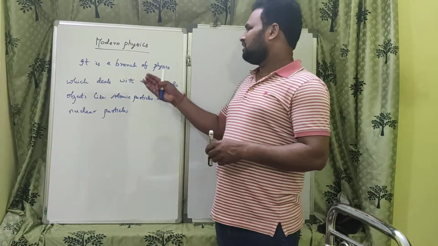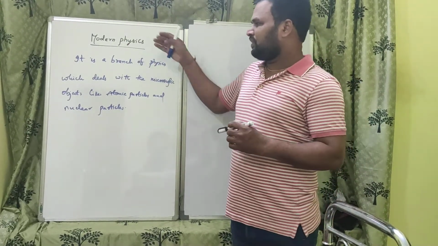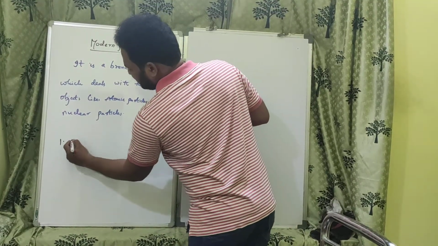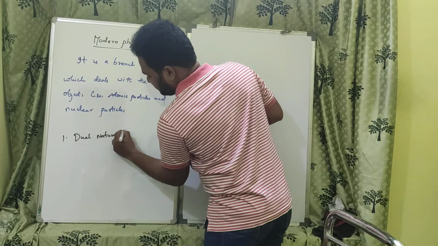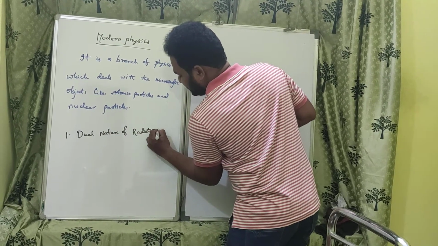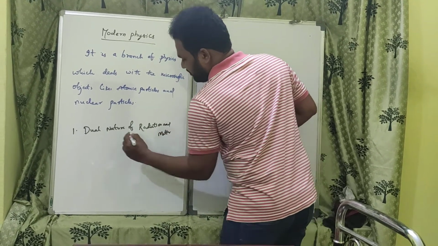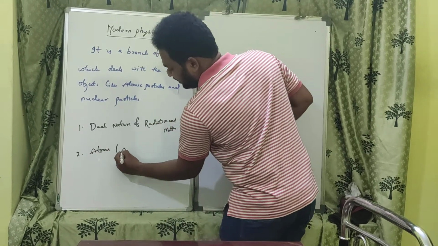Especially in this modern physics, in our CBSE, we have three parts. One is dual nature of radiation and matter. Another one is atoms, that is atomic physics.